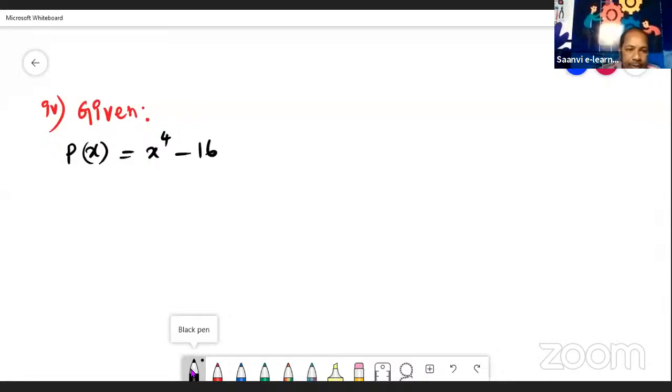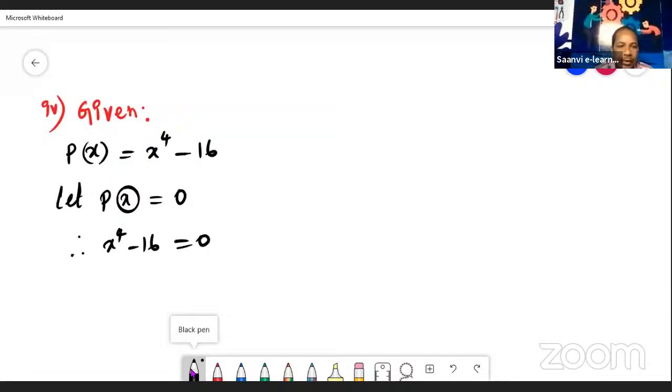Okay, same process again. First of all, we have to equate the given polynomial to 0. So let P of x is equal to 0. Therefore, what is the P of x value given? X power 4 minus 16 is equal to 0. So in the place of P of x, write x power 4 minus 16.